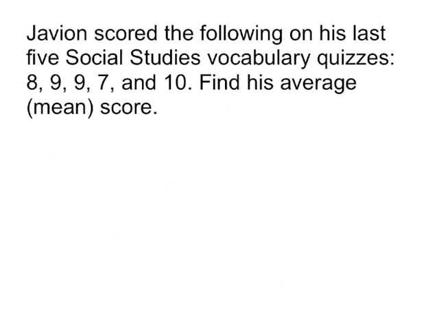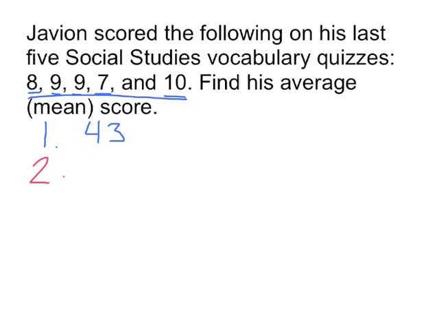So let's say Javion scored the following on his last 5 social studies vocabulary quizzes. He got an 8, a 9, a 9, a 7, and a 10. Find his average score. So the first thing we need to do is add all these numbers together. So we've got 8 and 9 is 17, 17 and 9 is 26, 26 and 7 is 33, and 10, that makes 43 total points.